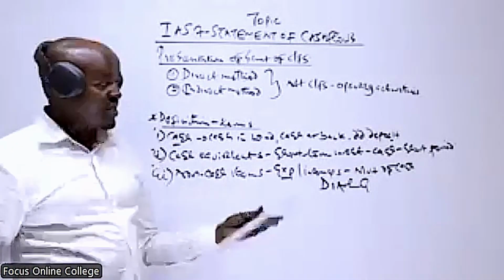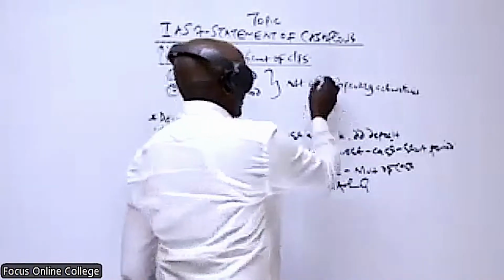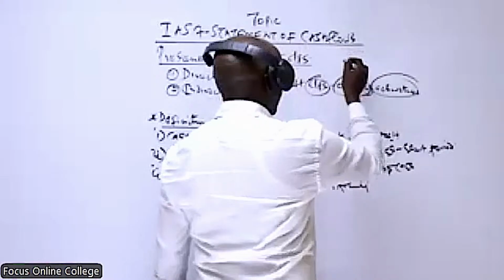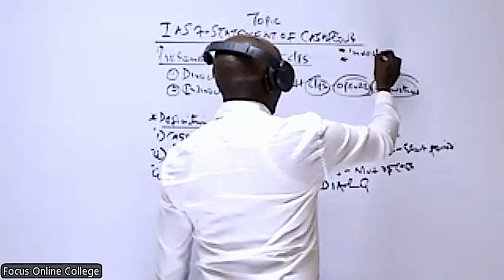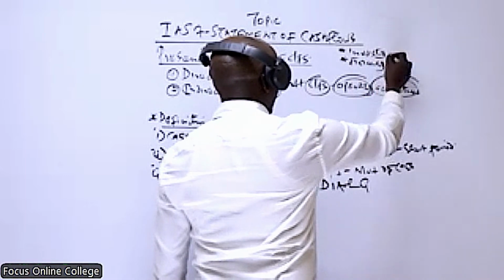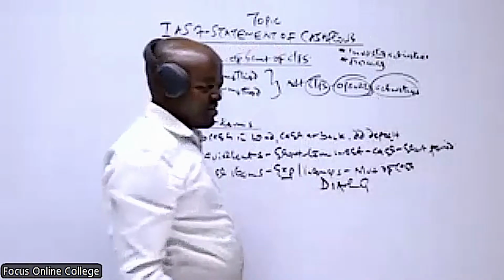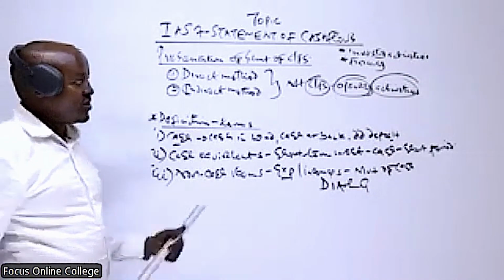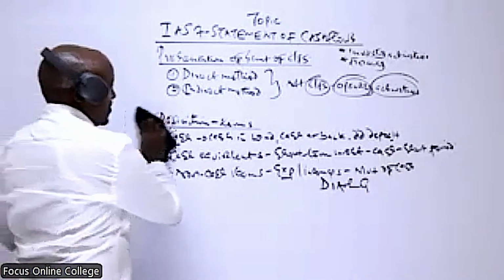To determine the net cash flow from investing and financing activities, under the two methods, we use the same approach. This is the only difference: how we determine the net cash flow from operating activities.